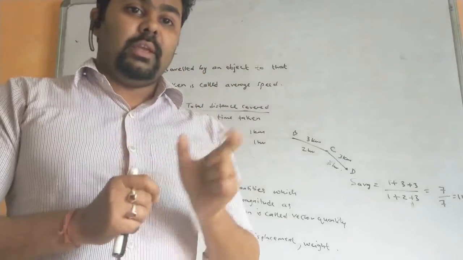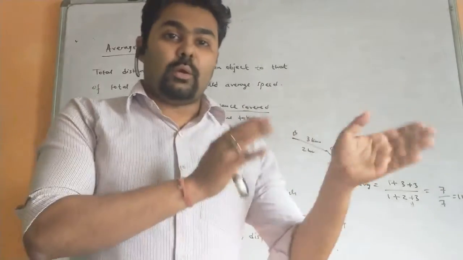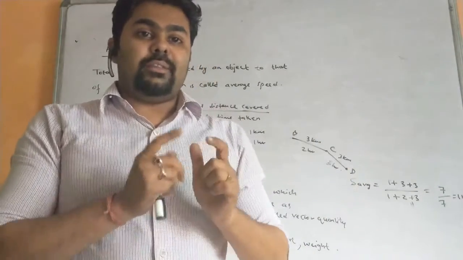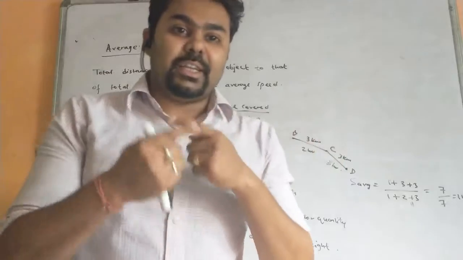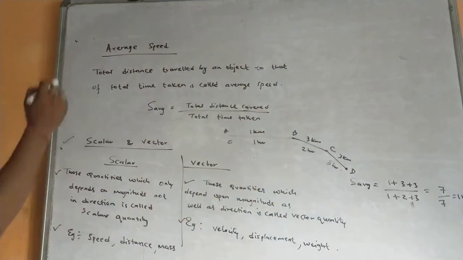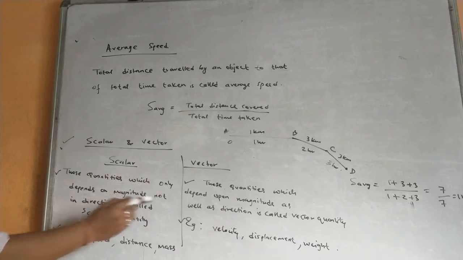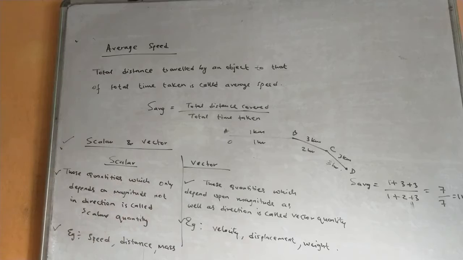But when I say a train is moving with 120 km per hour and it is moving towards south, then I mean here it is a vector quantity. That means I am indicating here direction. So similarly, scalar quantity, those quantities which only depends on magnitude, not in direction, is called scalar quantity.